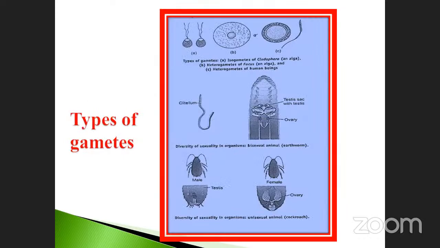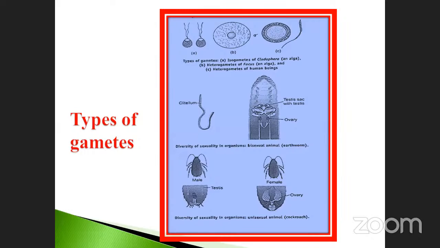See, these are the types of gametes already we discussed. This one is called isogamete. These are heterogamous. This is isogamous. This one is also heterogamous, particularly present in male human beings. This one, already studied, is called algae. Here you know well about the earthworm. Earthworm contains the ovary as well as the testis in the same hermaphrodite. Another one is the cockroach. Cockroaches have male and female in different individuals: testis here and ovary there. It produces sperm, and the sperm and ovum combine closely, resulting in the formation of the zygote.